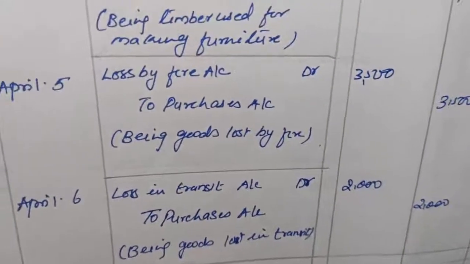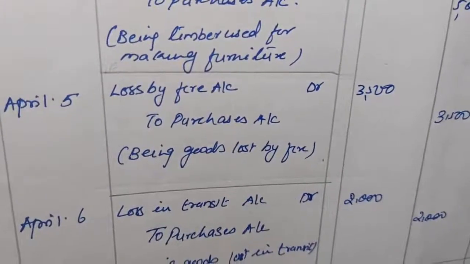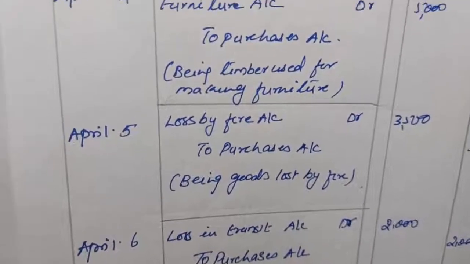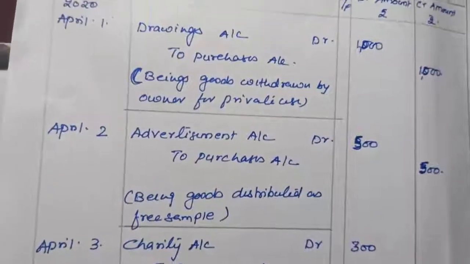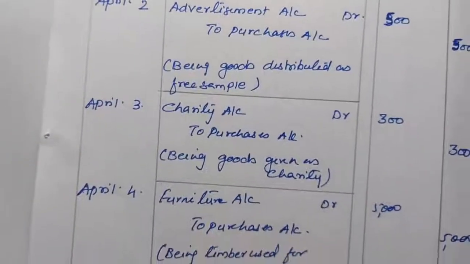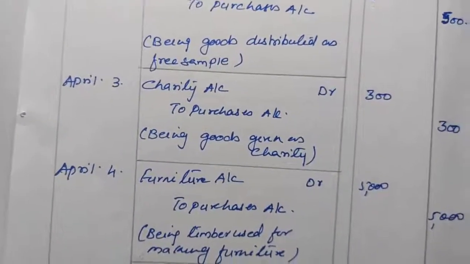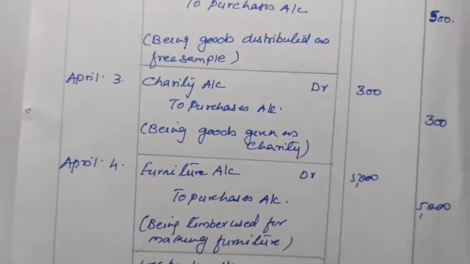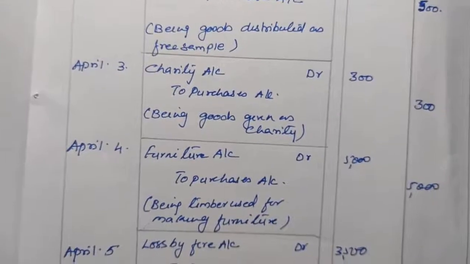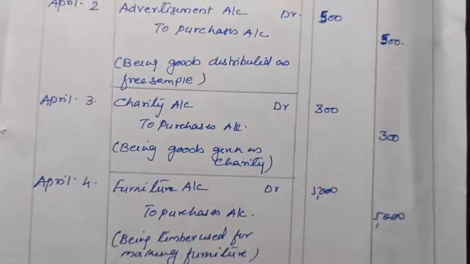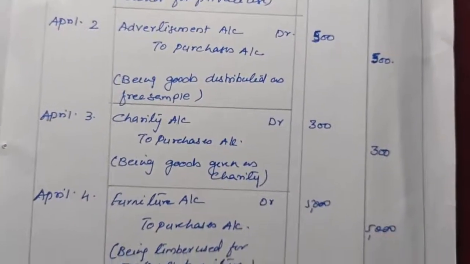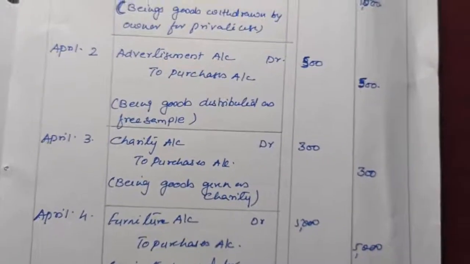Okay, so in short, if the goods is going out of the business as a donation, or if it is withdrawn for personal use, or it is given as a free sample, or it is lost by fire or theft or in transit, or if it is used for preparing an asset, in all these cases purchases will be credited. Why? Because the purchases is reduced. And the respective account will be debited.